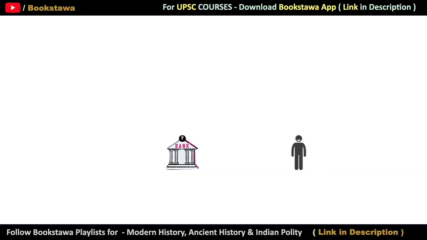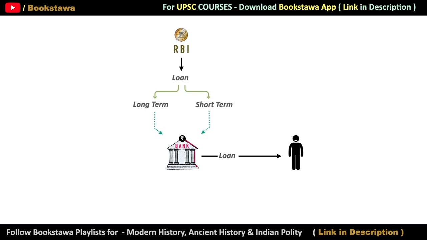Hello friends, what do we do if we need money? We go to the bank and take a loan from the bank. Similarly, if banks need money, they can also take a loan from RBI for long term and short term. This is the reason why RBI is also called the banker of banks.